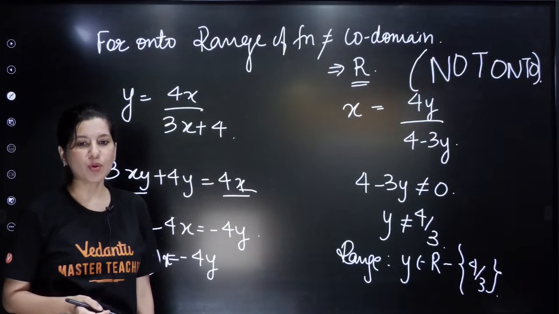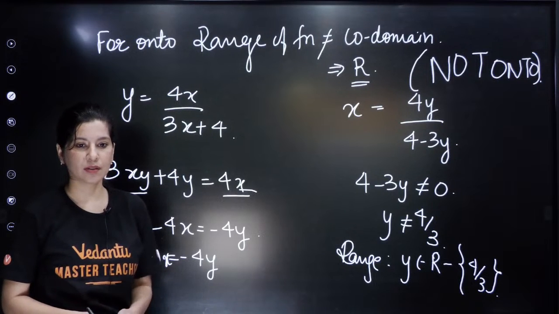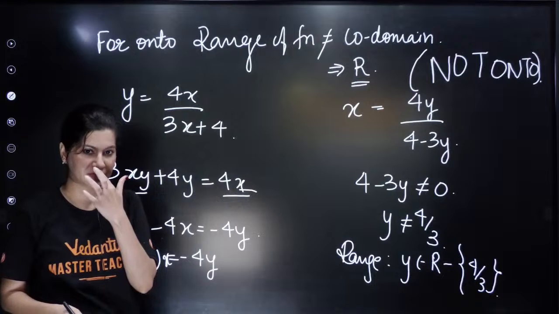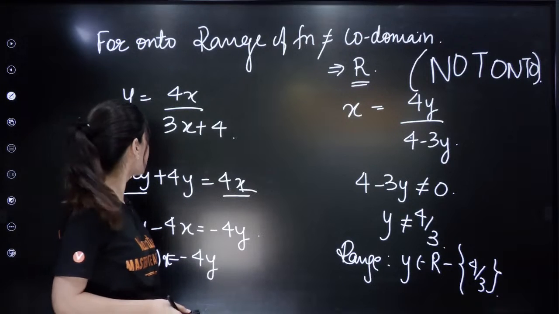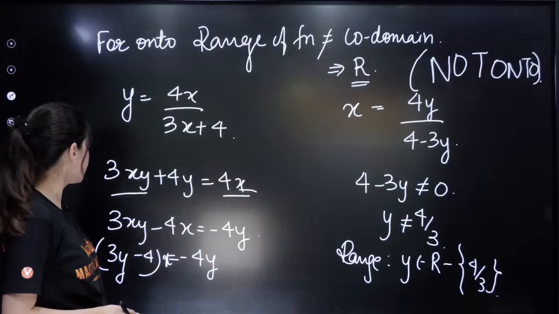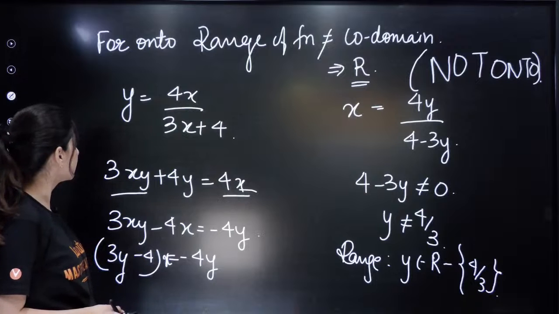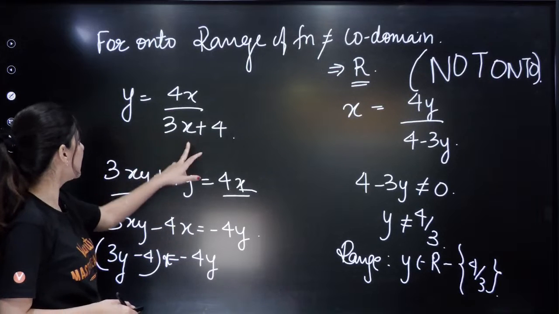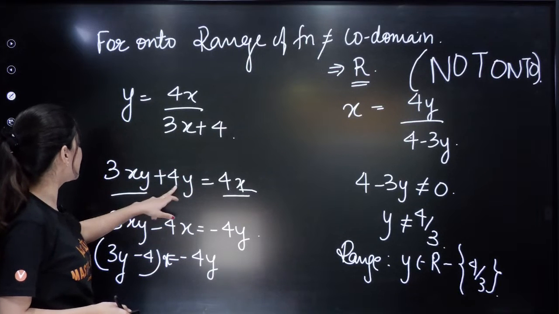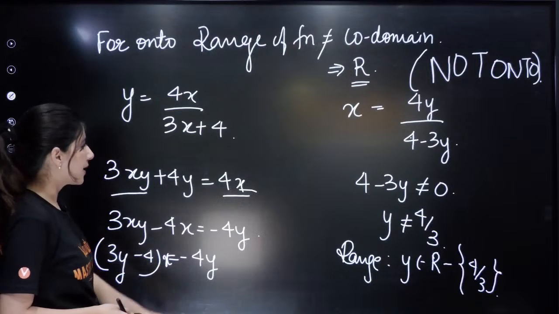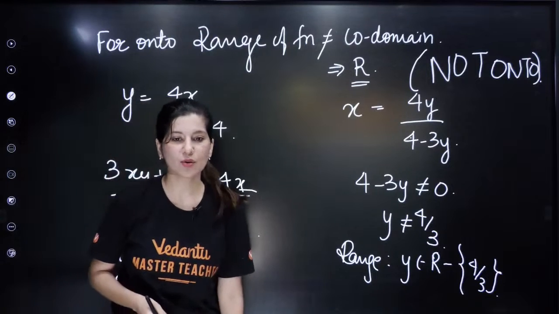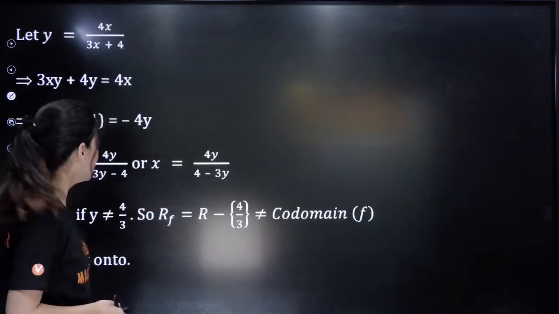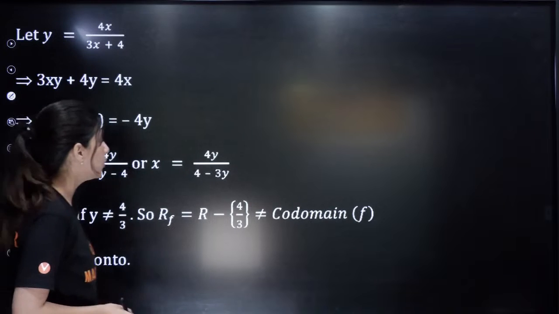Why is it onto? No, this is not onto. Is it written correctly? 4x upon 3x plus 4. Correct. Cross multiply: 3xy plus 4y minus 4x, correct, absolutely. No. Why are you saying it is onto? It is not onto at all. Can you see? f is not onto.